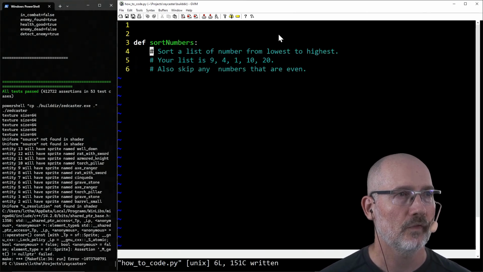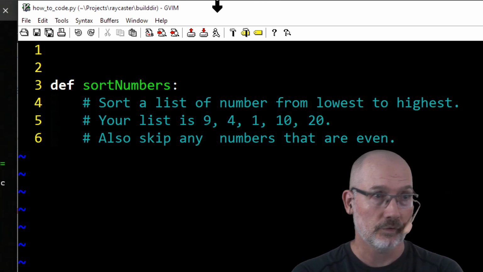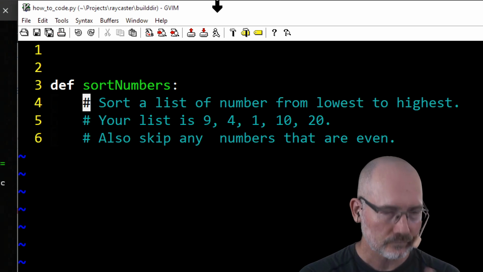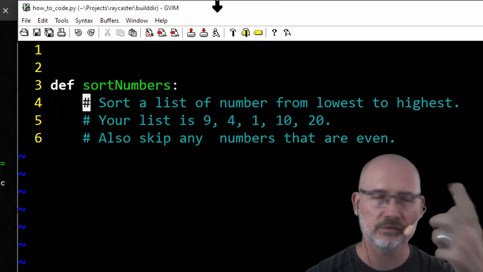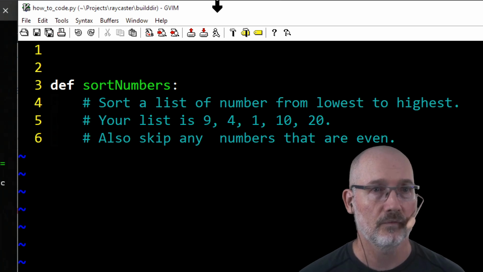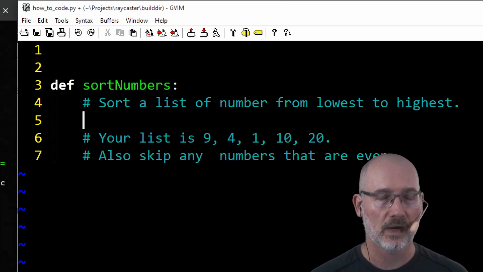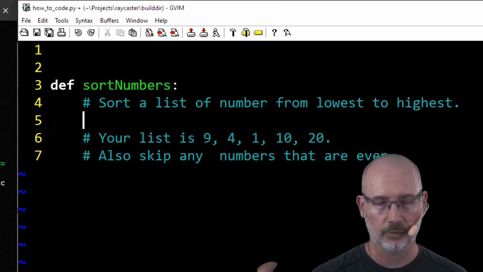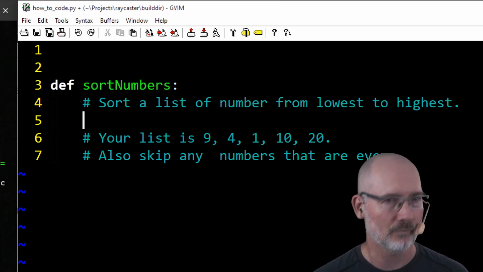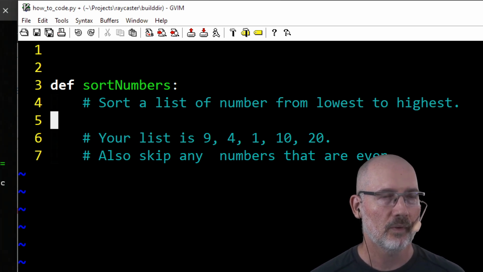Okay, so that's your list of what you need to do. You can add to this. You should add to this. What you want to do is think about, is there anything missing? Is there stuff I have to know, I have to do? Then once you do that, under each comment, write out some kind of pseudo-code. Just a fake code that kind of looks like it works. Python's pretty close already to that.